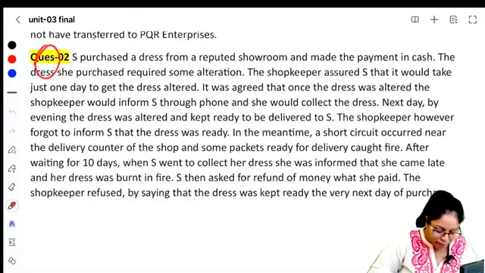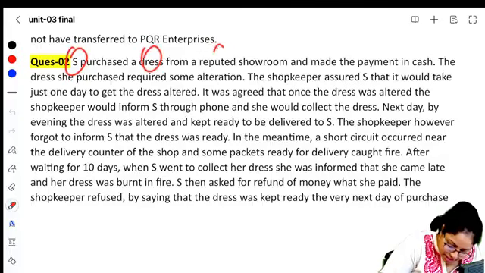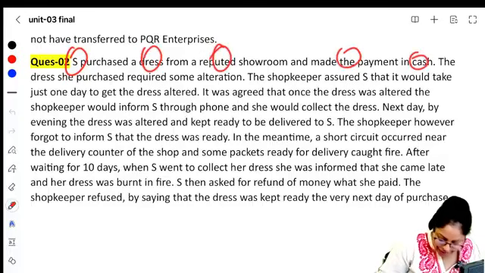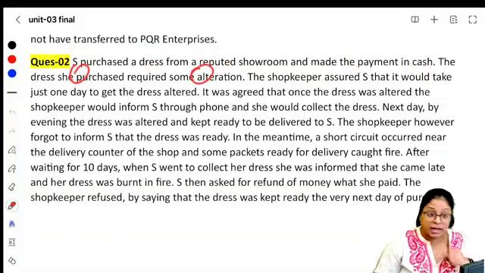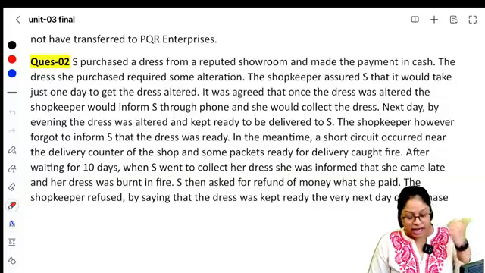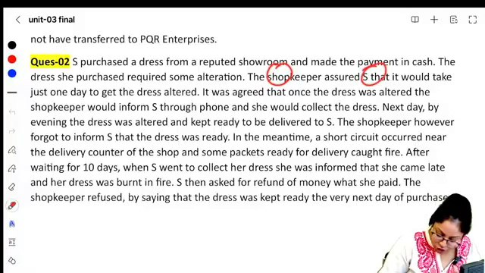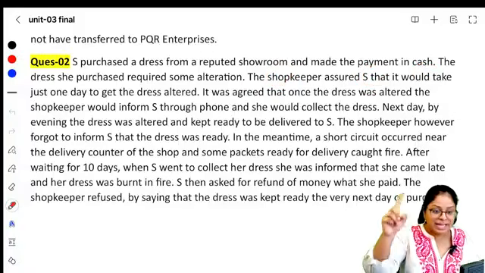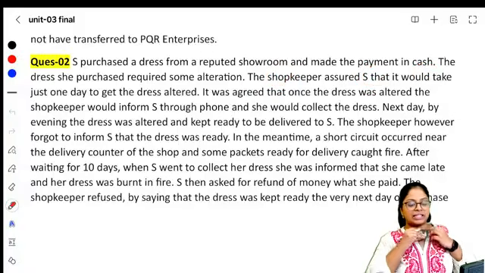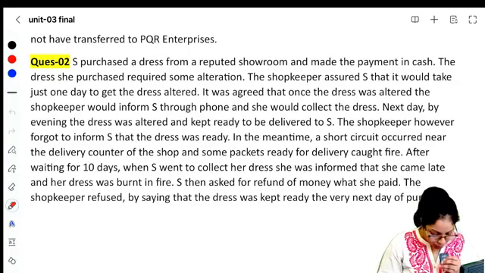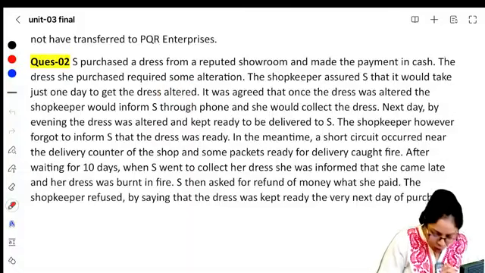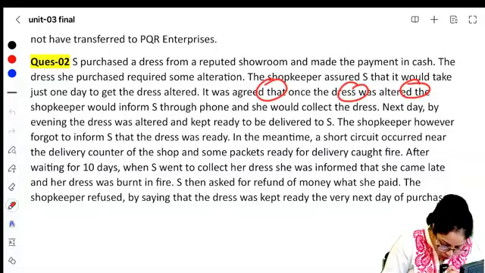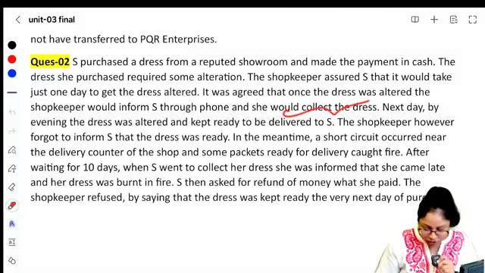Moving on to question number 2. It says, S purchased a dress from a reputed showroom and made payment in cash. The dress she purchased required some alteration. The shopkeeper assured S that it would take just 1 day to complete the alteration work. It was agreed that once the dress was altered, the shopkeeper would inform S through a phone and she would collect the dress.